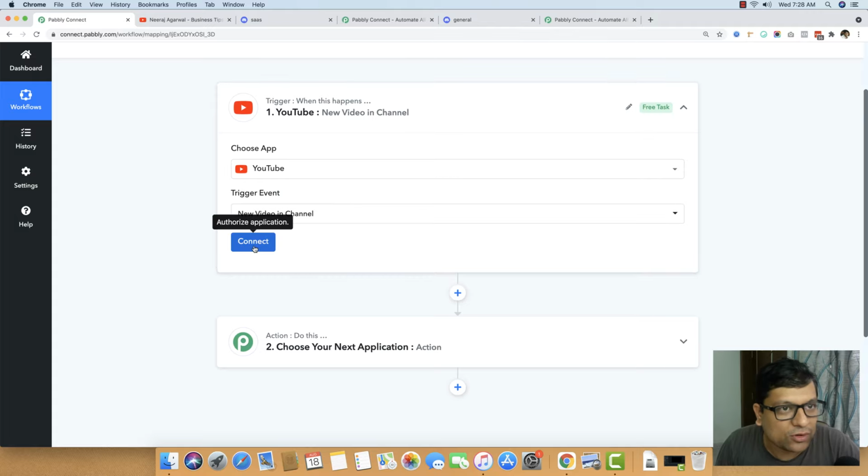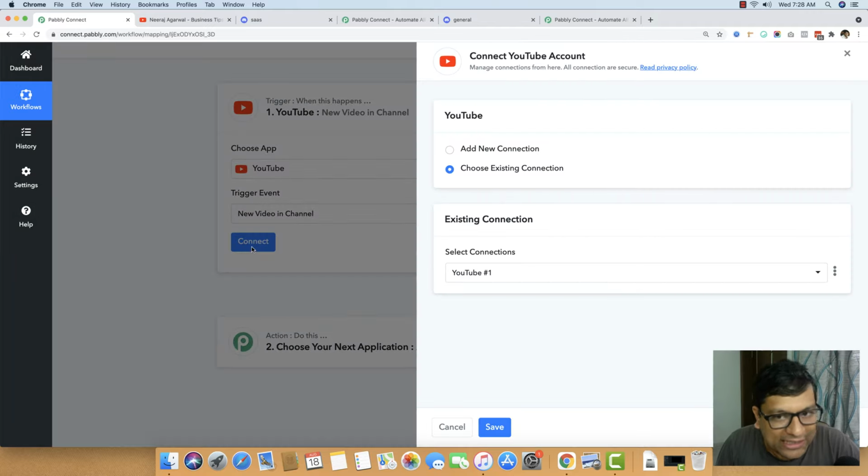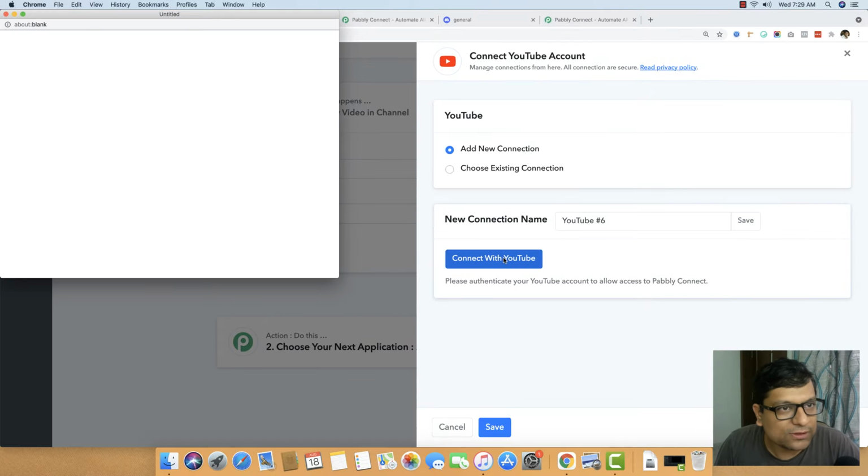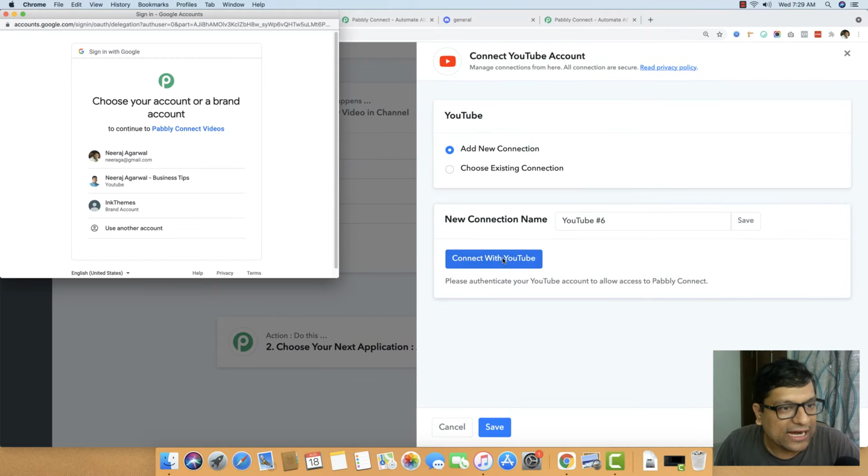So we will be authorizing our account by clicking on Connect. If you already pre-connected this account, you can choose an existing connection. Because I haven't pre-connected anything, I'm just going to click on Add New Connection. Now I'm just going to click on Connect with YouTube. Okay, and it basically gave us all the accounts.